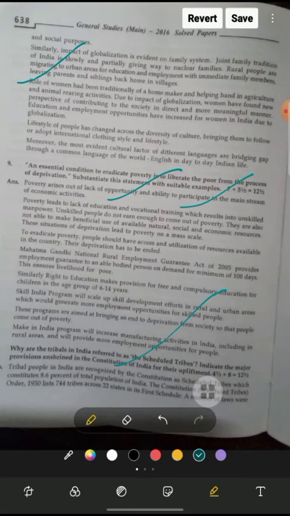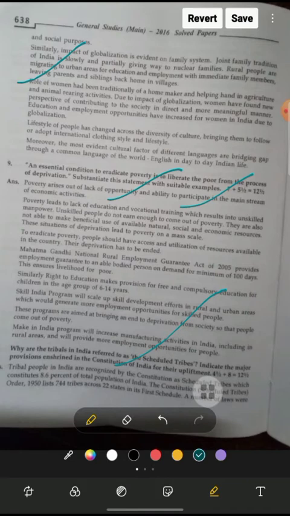Poverty leads to lack of education and lack of vocational training, which results in unskilled manpower. Unskilled people do not earn enough to come out of poverty. They are also not able to make beneficial use of available natural, social, and economic resources. This situation of deprivation leads to poverty on a mass scale. To eradicate poverty, people should have access to and utilization of resources available in the country, and deprivation has to be ended.